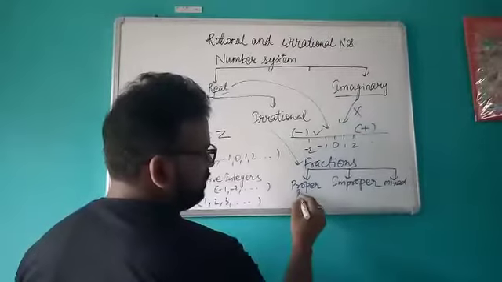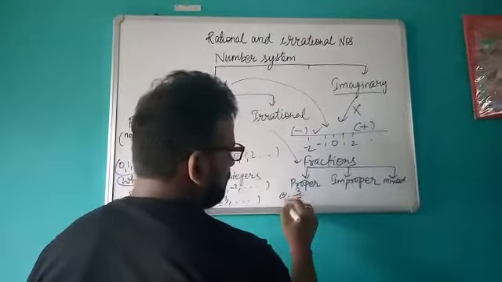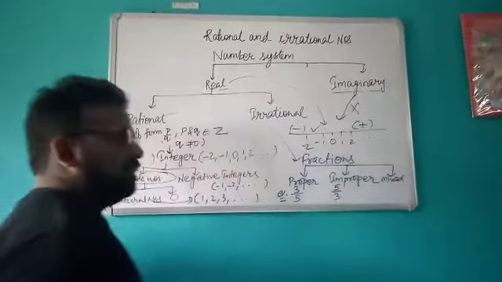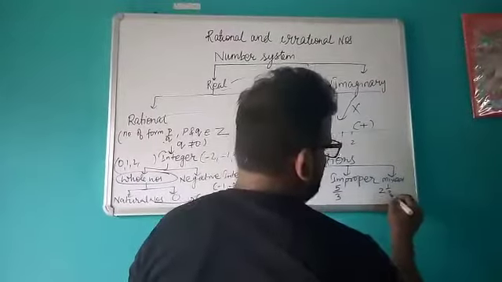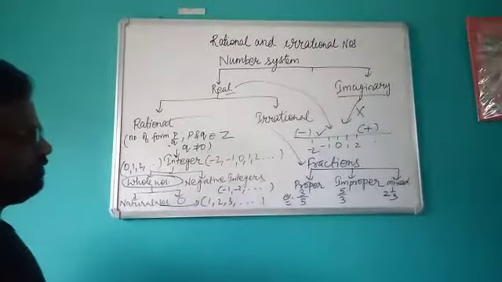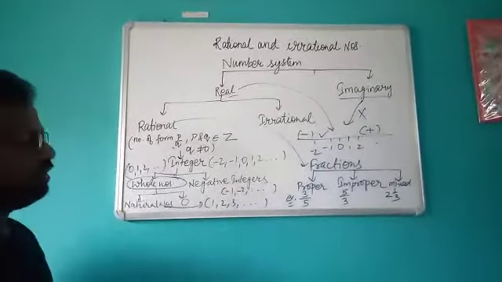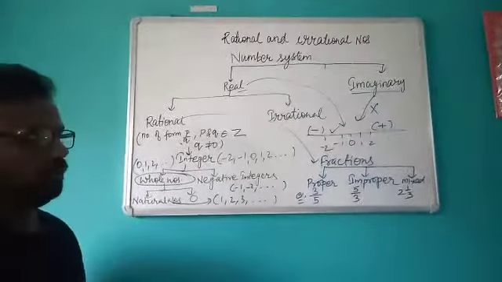proper means in which denominator is greater than the numerator, for example. Improper in which numerator is greater than the denominator, and the mixed fraction which you will write like this. Okay, these type of fraction. So in all we can say all the fractions, all the integers, all the negative integers, all the natural numbers, all the whole numbers, they all are the rational numbers, but reverse is not true.